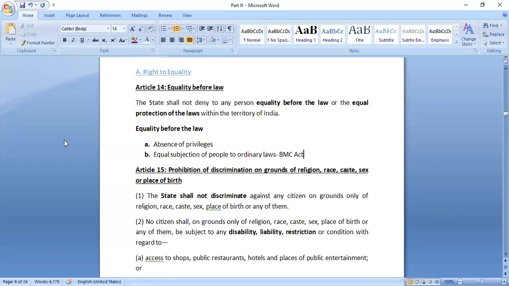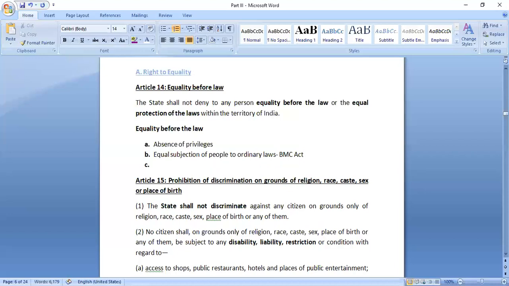So first one says absence of any special privilege or any special treatment. Second one says equal subjection of all the people. If one law is applicable to one section of the people, it should be applicable to other similar people as well.